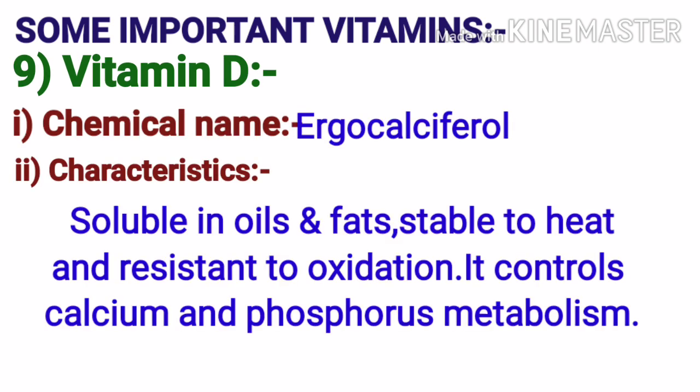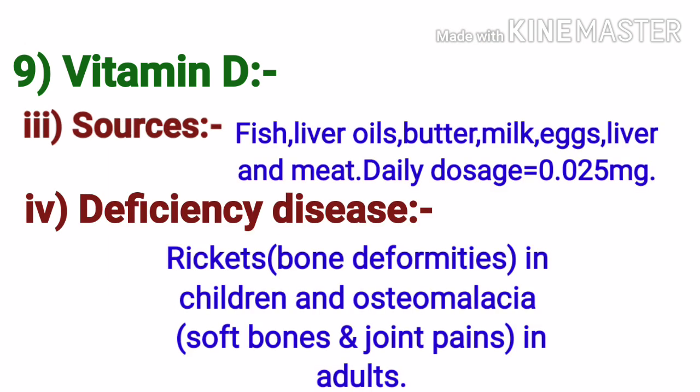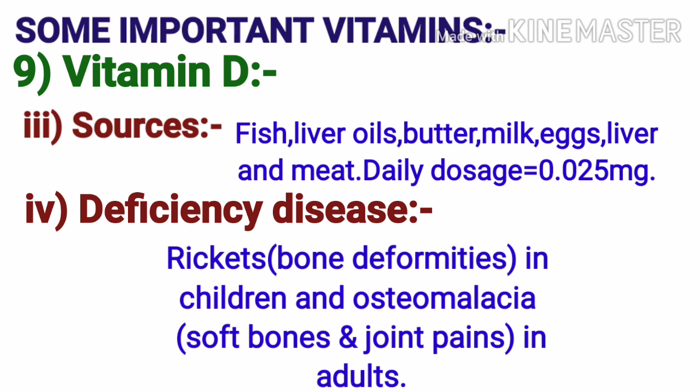The next important vitamin is vitamin D. The chemical name of vitamin D is ergocalciferol. The characteristics of vitamin D are it is soluble in oils and fats, stable to heat, and resistant to oxidation. It controls calcium and phosphorus metabolism. The sources of vitamin D are fish liver oils, butter, milk, eggs, liver, and meat.